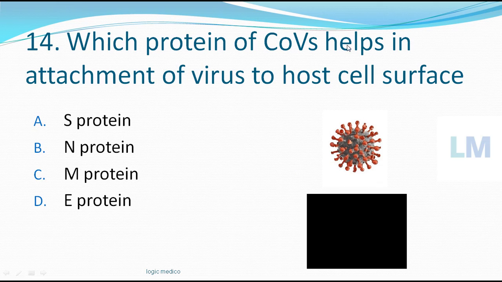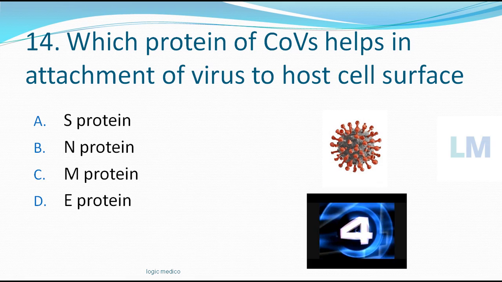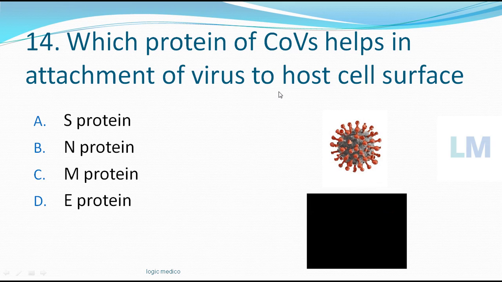Which protein of COVID helps in the attachment of the virus to the host cell surface? S protein, N protein, M protein, or E protein? Time starts now. You can tell this, it's easy. What is this? These are the spike proteins. How many are there? 71 are there. So these spike proteins will have S1 domain.